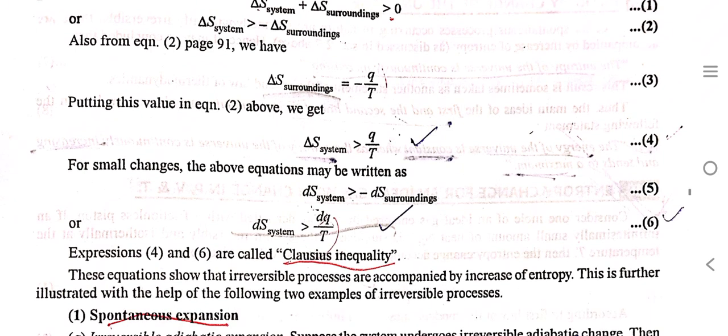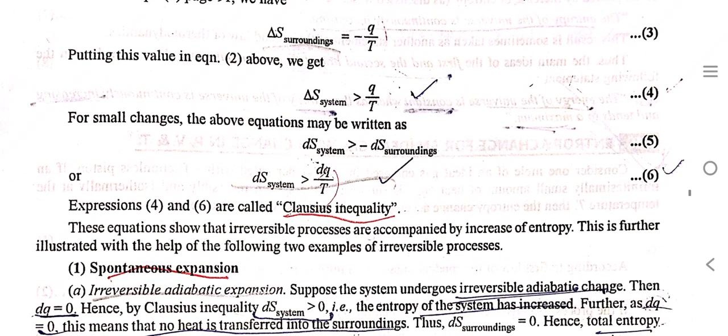For a small change, dS of system is greater than minus dS of surroundings, so dS of system is greater than dq by T. These expressions are called Clausius inequality.